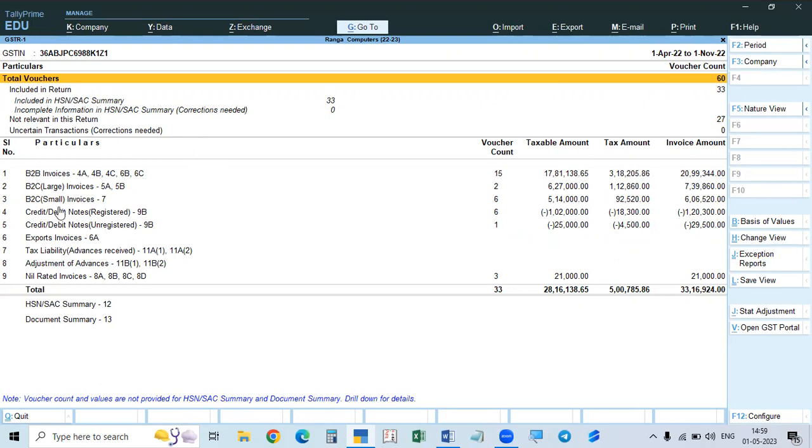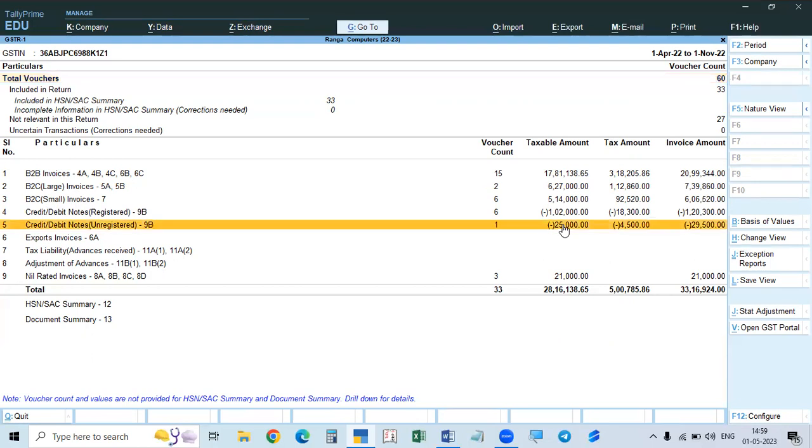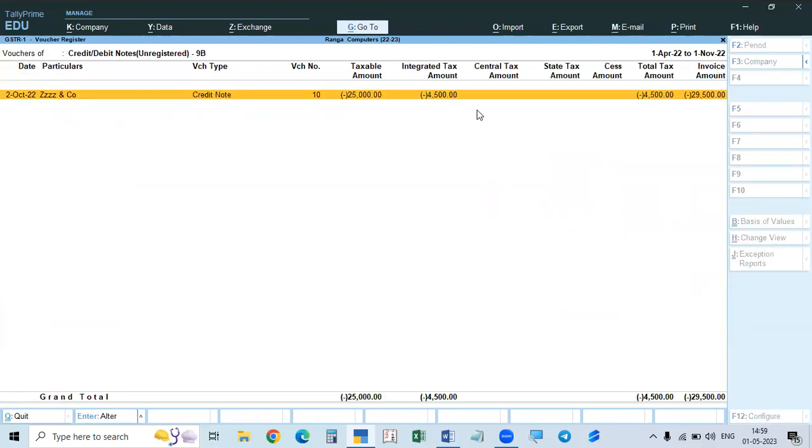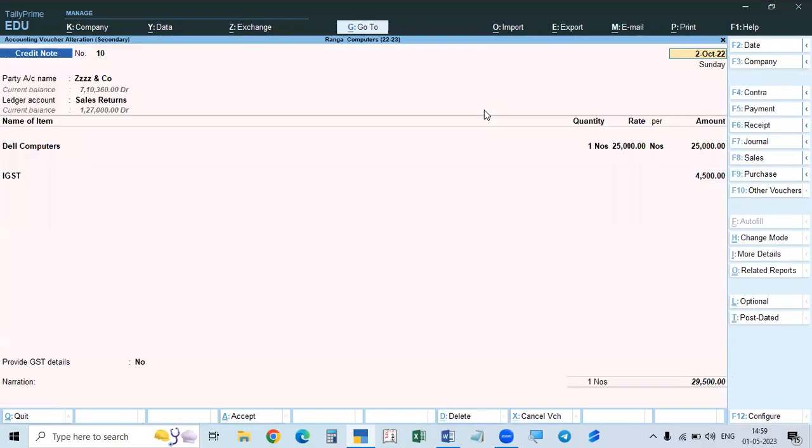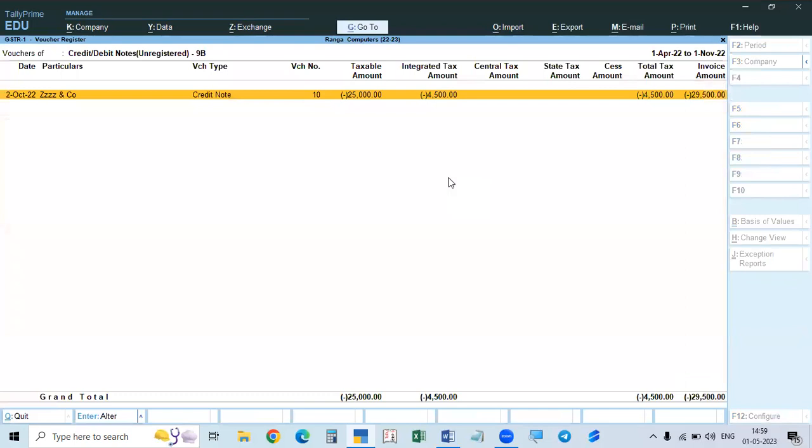There is one thing to see here. In the last video, credit or debit notes registered means they are related to B2B. And debit or credit notes unregistered means they are related only to B2C large, not B2C small. In that case, this was not there. Now I have entered one, so you select this one. You see, the details are given. This is the debit note, credit note.